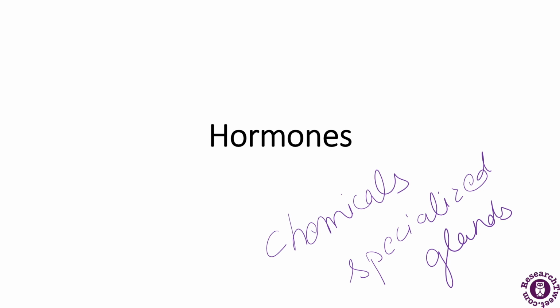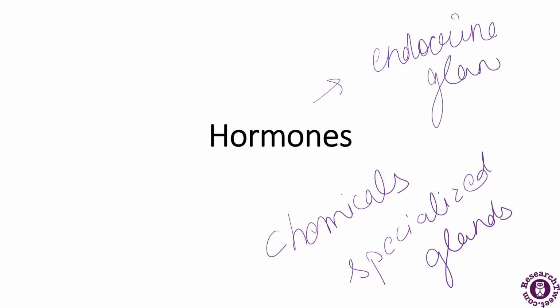Now, what does the hormone do? The hormones are responsible for controlling and regulating the activities of certain cells and organs. As I have already told you, these hormones are secreted by a ductless gland which is known as the endocrine gland. So these hormones are released by the endocrine gland.